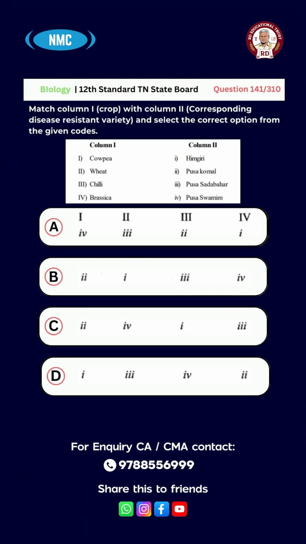The options are A, 4321, B, 2134, C, 2413, D, 1342. And the right answer is option B, 2134.